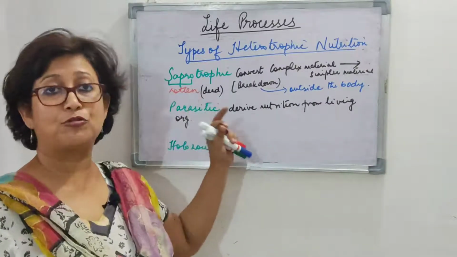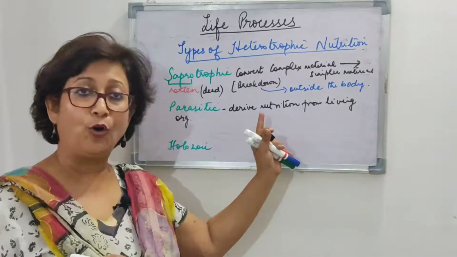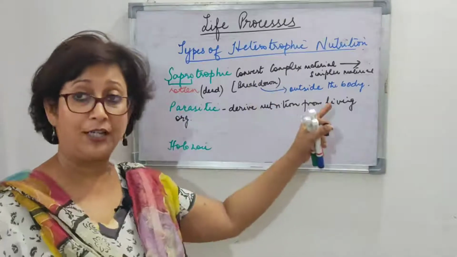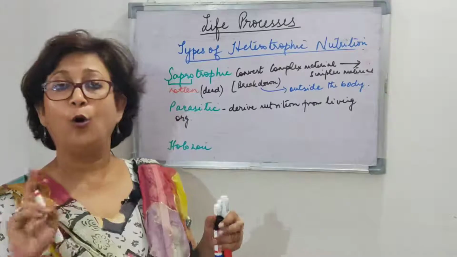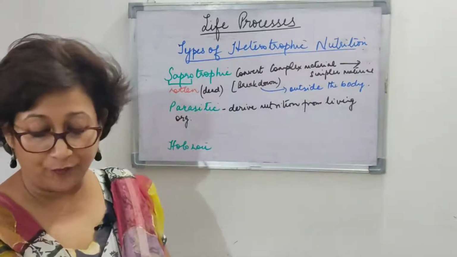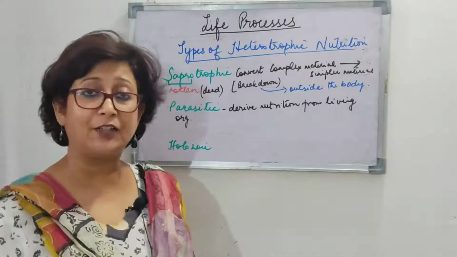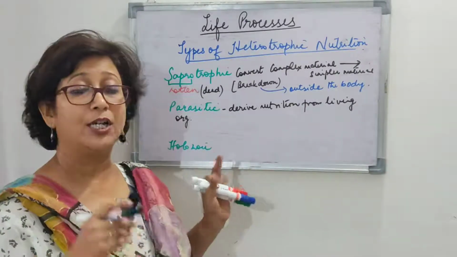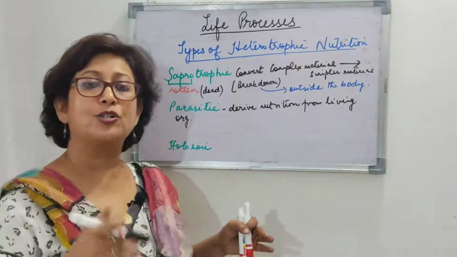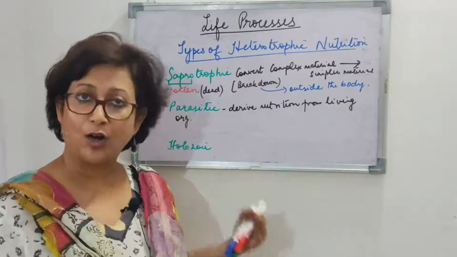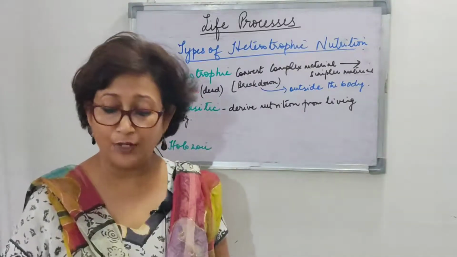Saprophytes derive their nutrition from dead and decaying organic matter, and the whole process takes place outside the body, whereas parasites derive their nutrition from a living host, right? From a living host. And they do not kill the living host, because if they kill the living host, they will not get their nutrition, right? And they are also not capable of absorbing the nutrition from a dead host. They cannot do that, right? So parasites derive their nutrition from a living host.